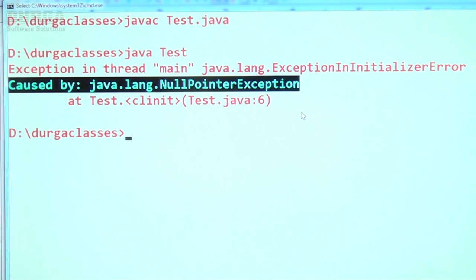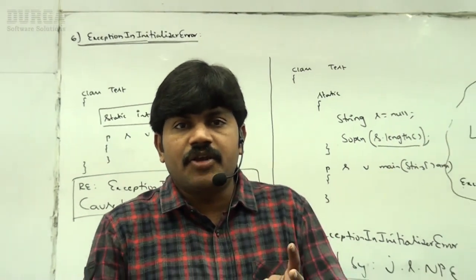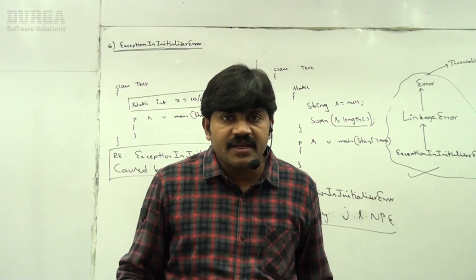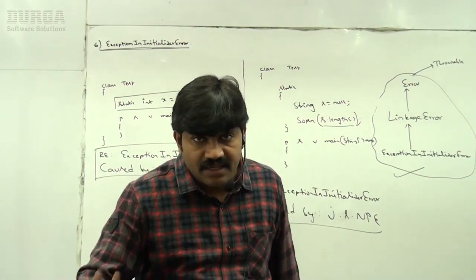It is very clear for you people, right? We get ExceptionInInitializerError while executing static variable assignments and static blocks. If we are getting any exception there, then we will get ExceptionInInitializerError. Clear?